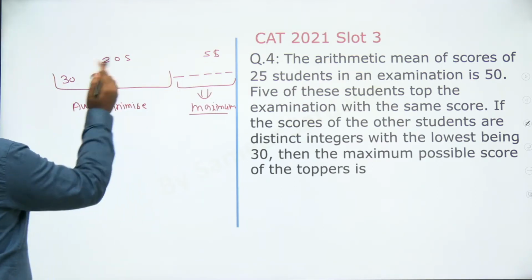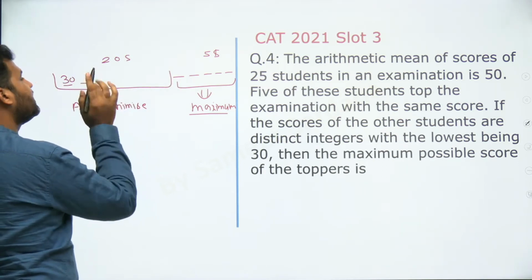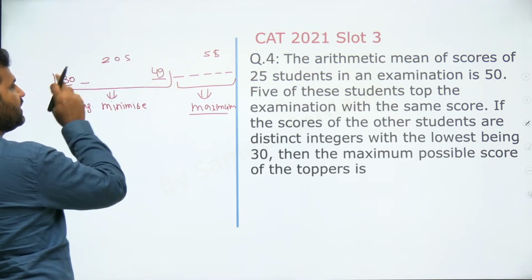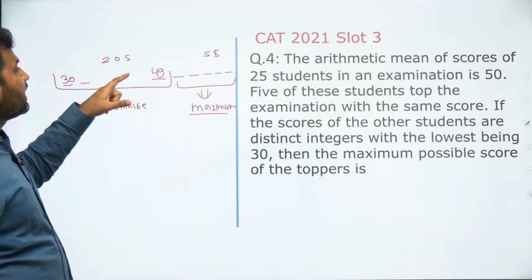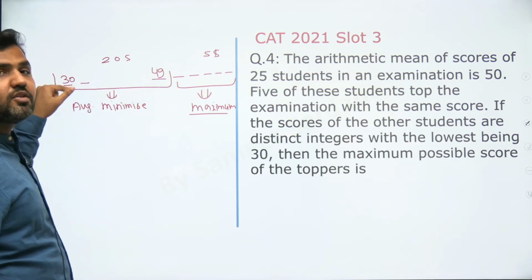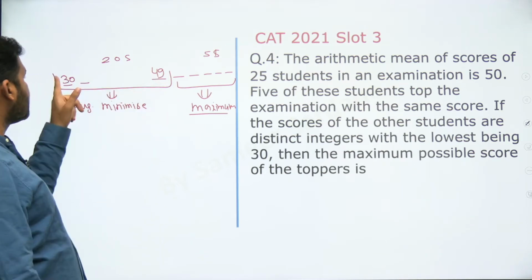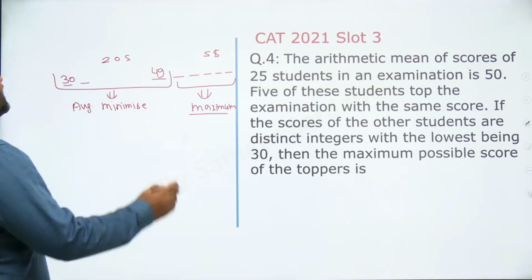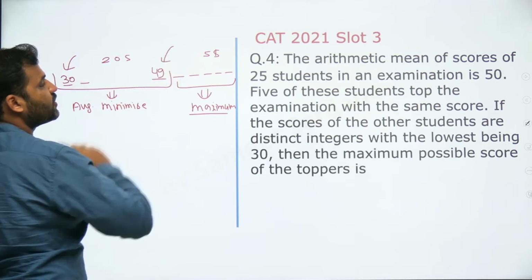And because these 20 students have distinct marks, सबके marks integral values हैं और सब distinct हैं starting from the 30, तो can I say the last marks would be 49, total 20? 30 से 30 में 20 ऐड करने पे 50 नहीं आता, right? अगर 20 स्टूडेंट्स हैं तो 30 is also one of the values, तो total 20 स्टूडेंट्स को करने के लिए 19 ऐड करना पड़ेगा, including 30, there are total 20 students, right? 30 में 20 ऐड करके 50 ही आता है, but here you need to include the number 30 also. The last student will be getting a score of 49, right?